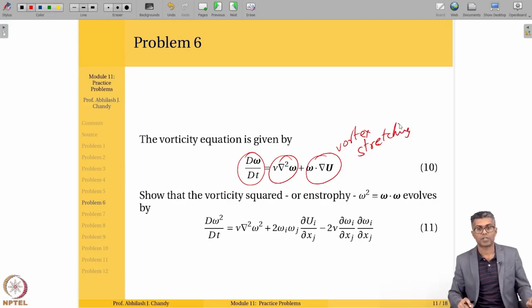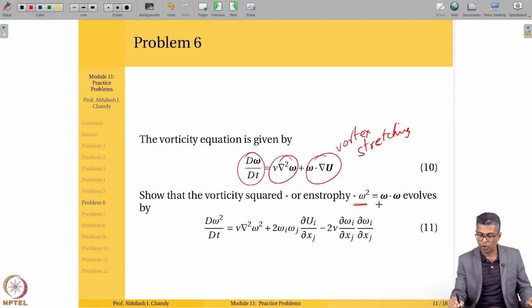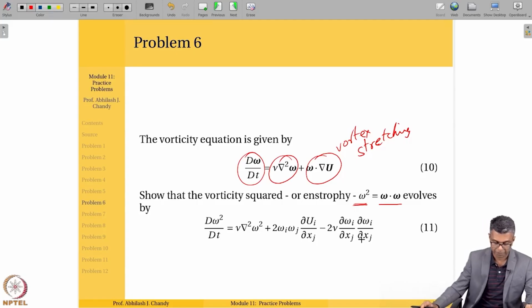Show that the vorticity squared, or enstrophy, which is omega squared, the magnitude, or omega dot omega, where omega in bold is a vector, evolves by d omega squared/dt equals nu del squared omega squared plus 2 omega_i omega_j del_xj of u_i minus 2 nu del_xj of omega_i del_xj of omega_i. So you have to derive an equation for the enstrophy.